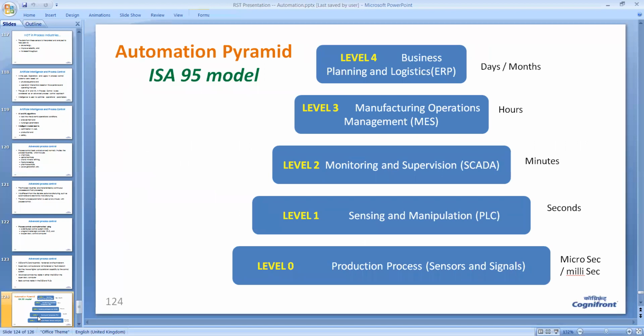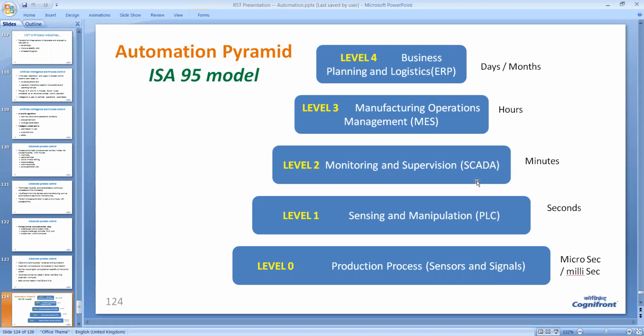Now, on the screen, what you see is an automation pyramid according to the ISA 95 model. So automation in industry goes through these 5 levels, level 0, 1, 2, 3, and 4. At the very bottom, we have production processes, that is, there are sensors, signals, and actuators. In the next level, we talk about sensing and manipulation, that is, PLCs are there.